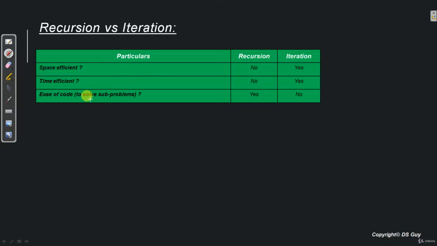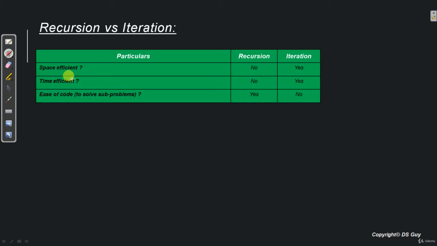Hey guys, welcome back. So if you remember from the introductory video of recursion, we said that any problem that can be solved using recursion can also be solved using iteration. Now in this video, let's see how recursion is compared with iteration.